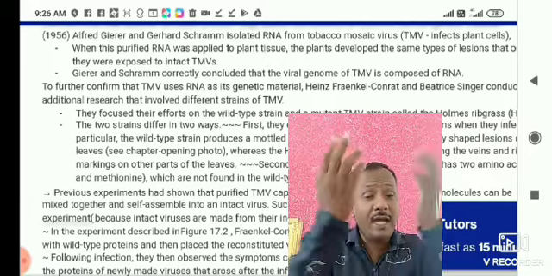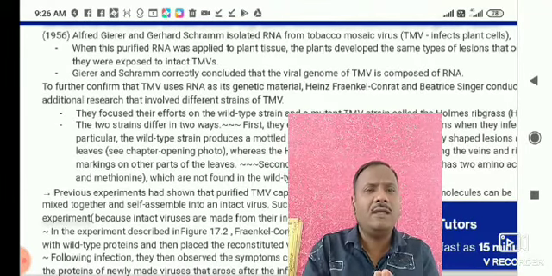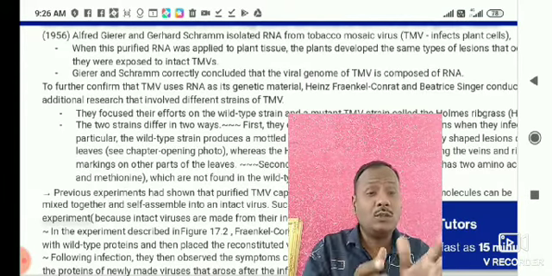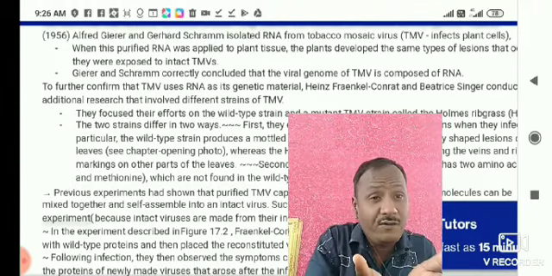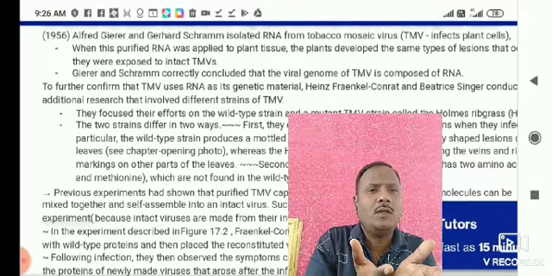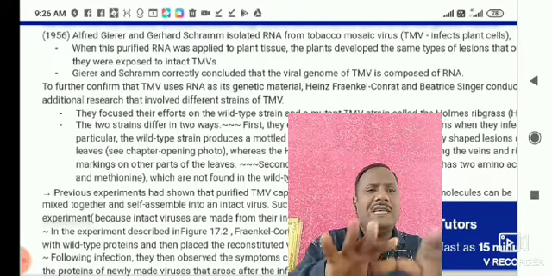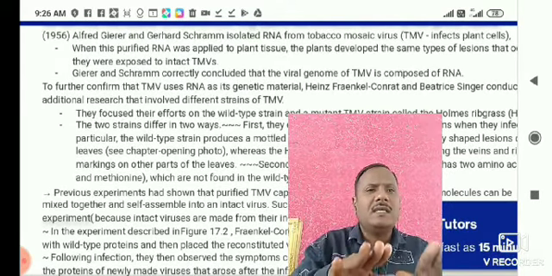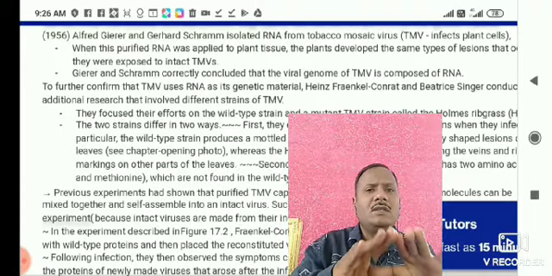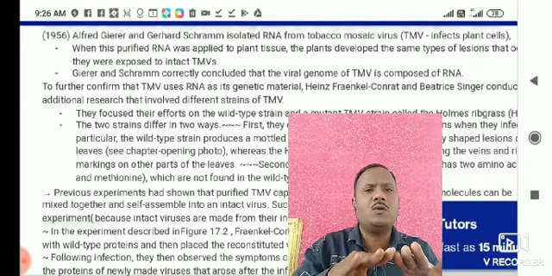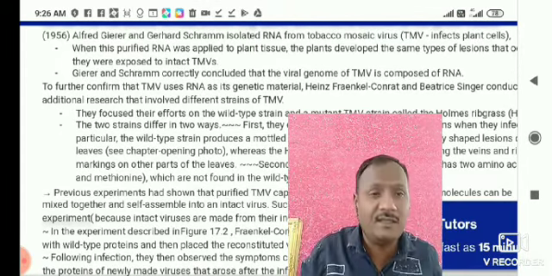Once they separated RNA from the viruses, when this purified RNA was applied to the healthy leaf of tobacco, the plants developed the same type of lesions as the leaves that were exposed to intact TMV.